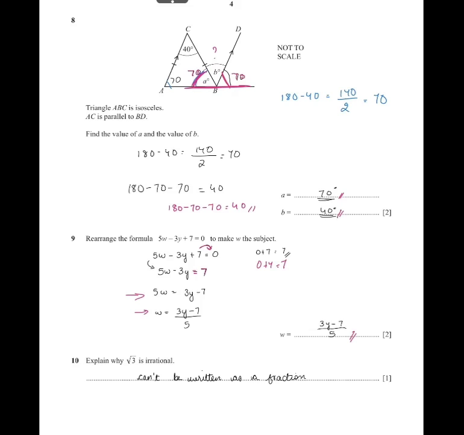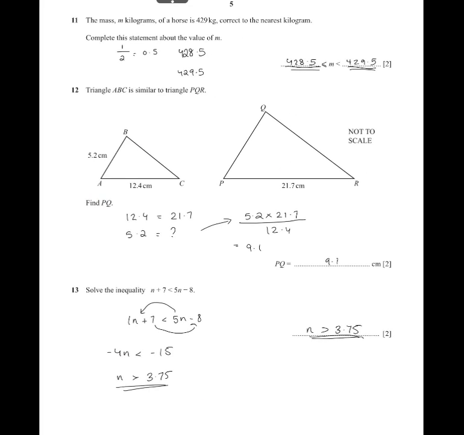Then explain why root of 3 is irrational and it can't be written as a fraction. It can't be written as a fraction because when you do root 3, you should not get a fraction. You only get decimals like this, but you don't get a fraction. It cannot be written as a fraction. Then 11.